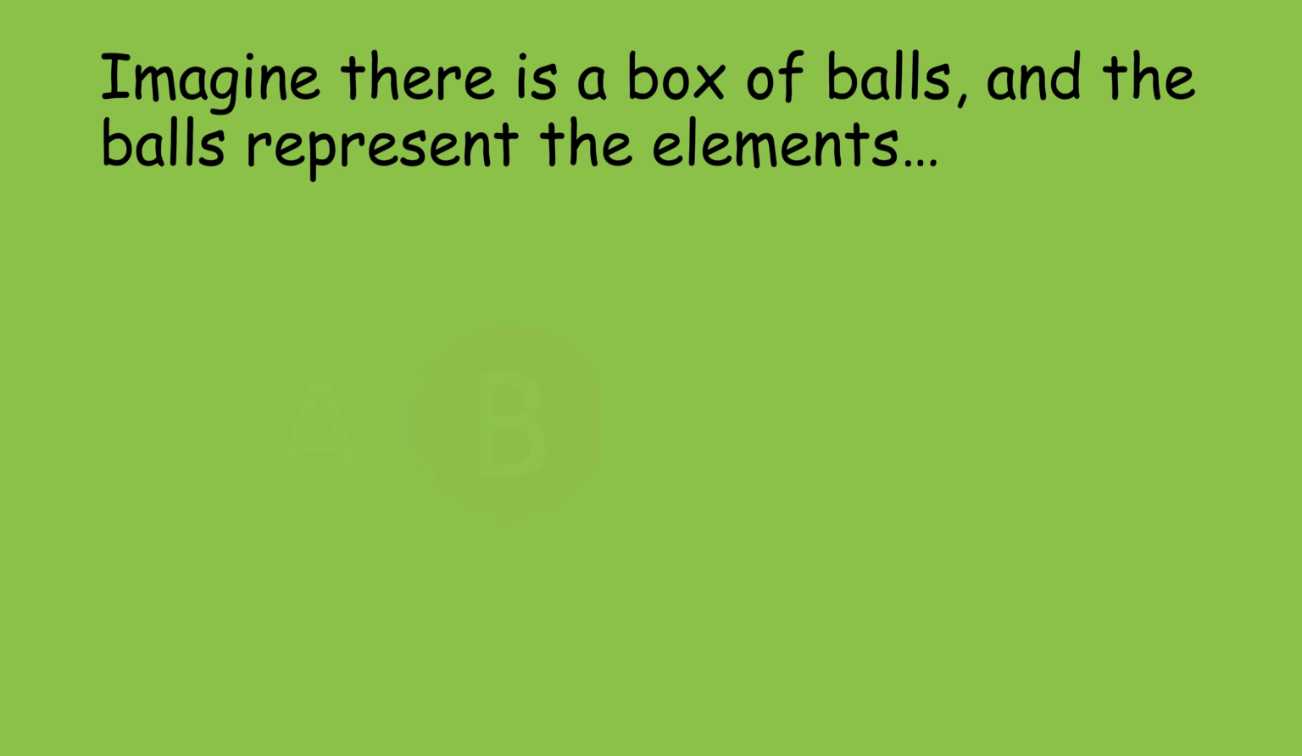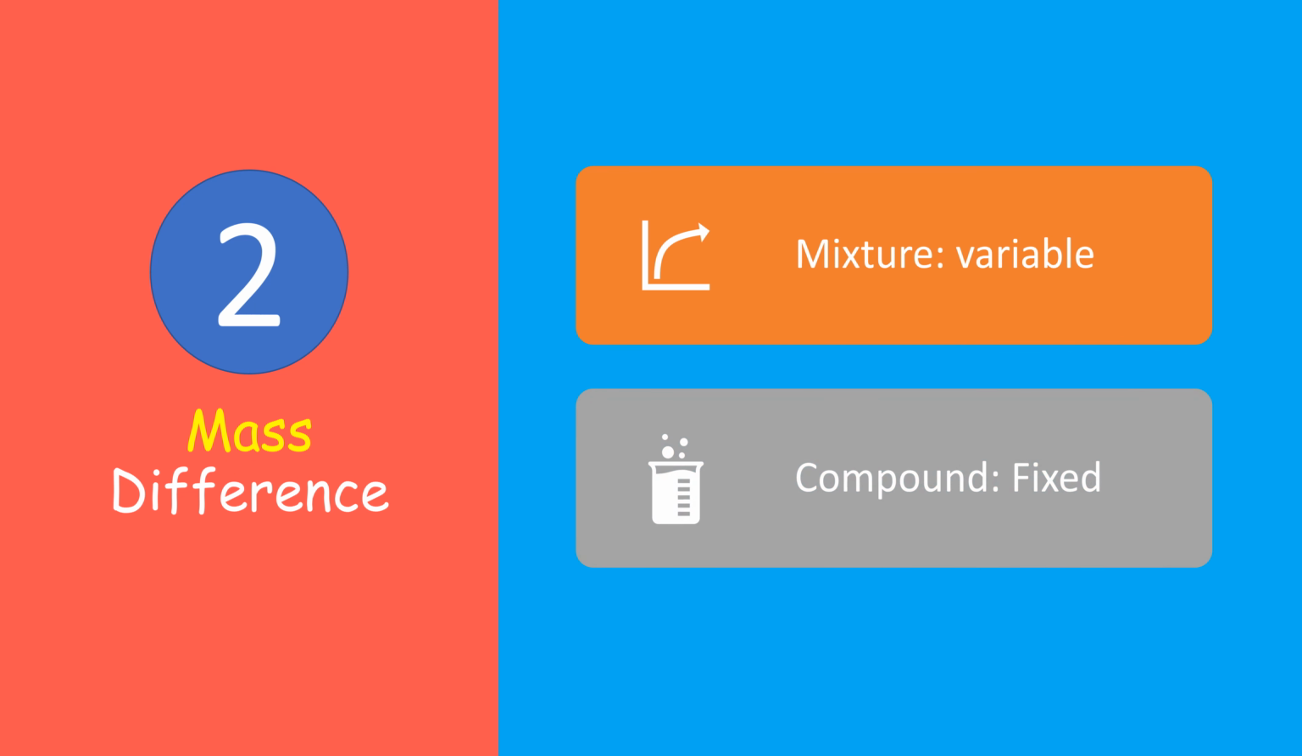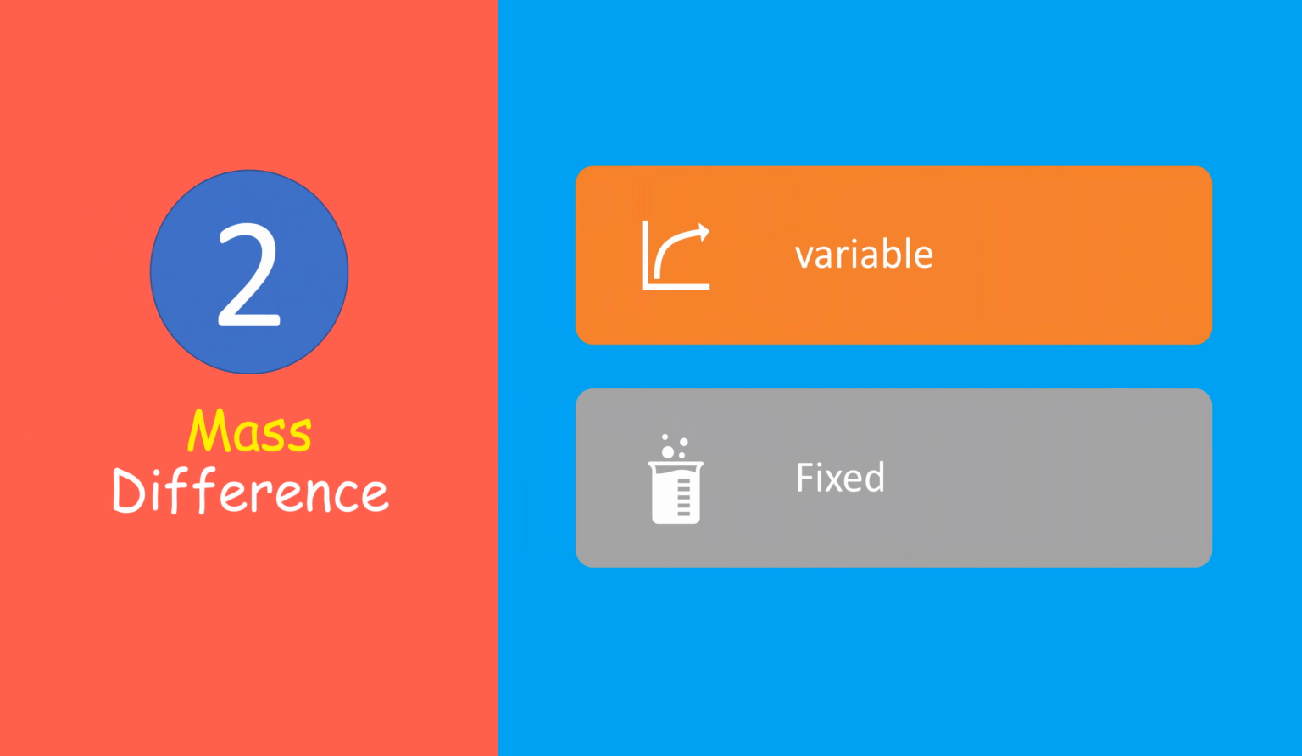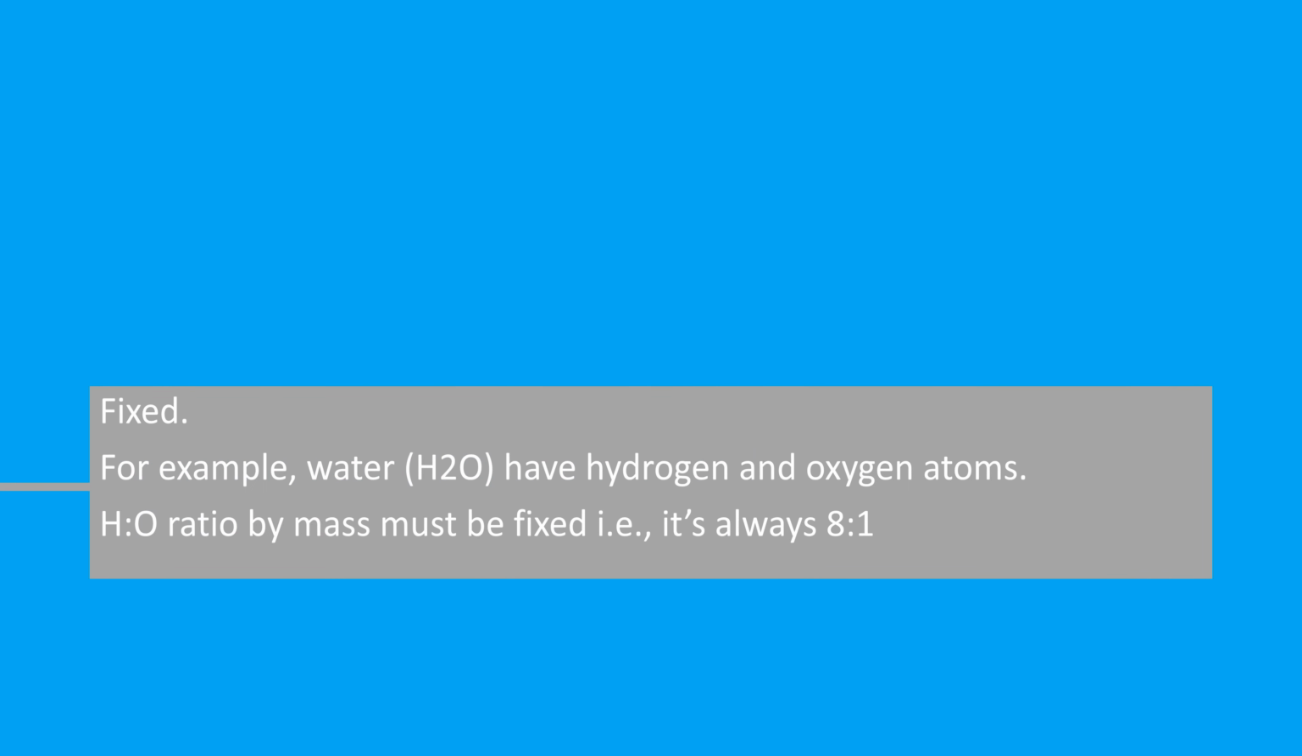The next difference we need to talk about is the difference in terms of mass. For a mixture, the mass is a variable, but for a compound, the mass is fixed. Let's first have a look at how the mixture is a variable. The substances of the mixture can be mixed in any proportion. For example, the ratio of element A to that of element B can be 2 to 1 or 1 to 1. It depends on how you mix them. However, for a compound, it must be fixed. For example, water has hydrogen and oxygen atoms, and the H2O ratio by mass must always be 8:1 because it's a compound.